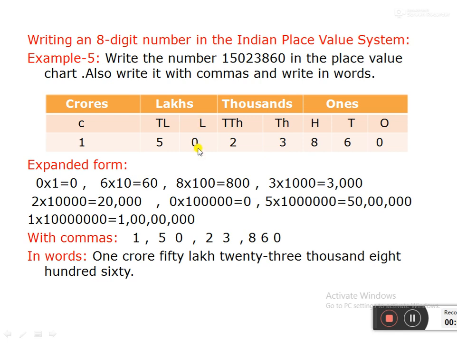0 is in the lakhs place. Whatever number you multiply with 0, that whole number will become 0. Next, 5 is in the ten lakhs place. So 50 lakh. Next, 1 multiplied by crore is equal to 1 crore.